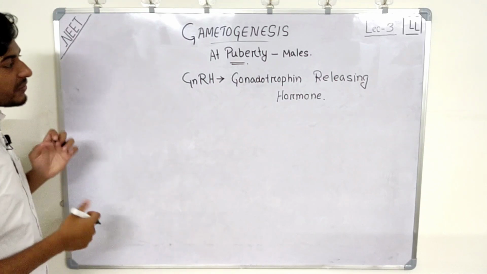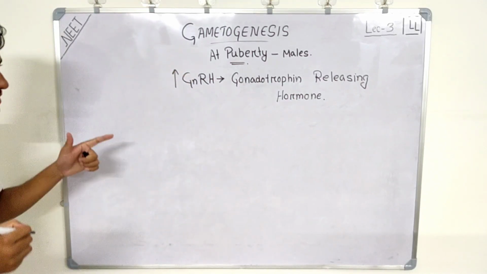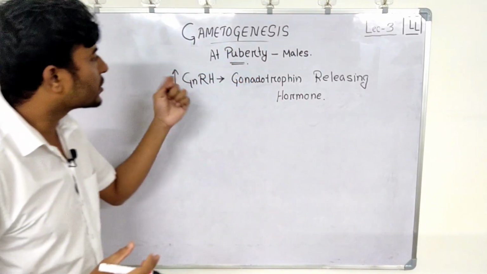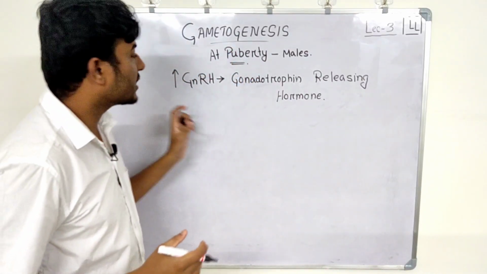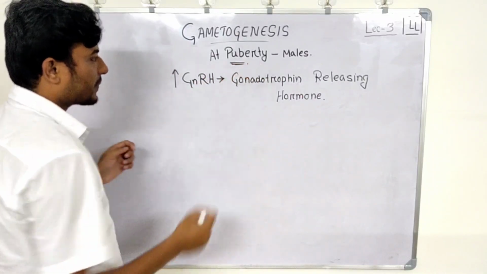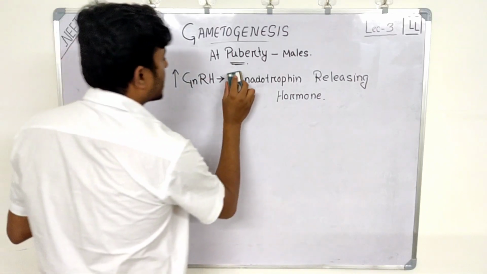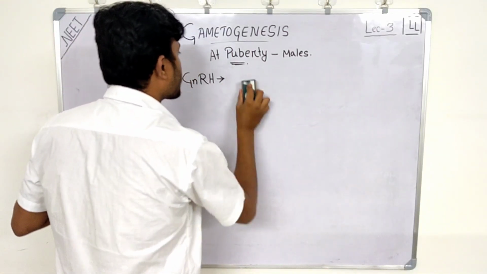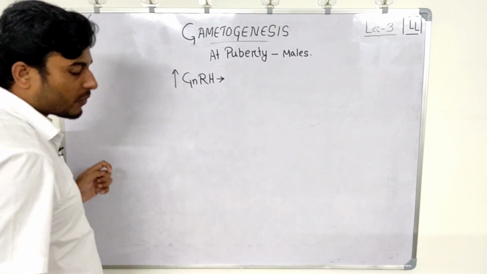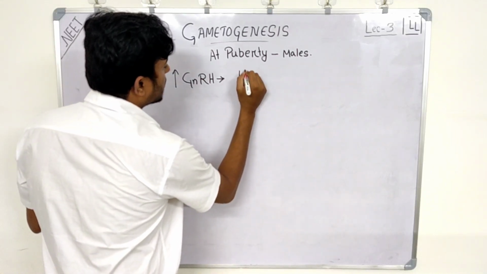So there is a significant increase in GnRH in males, and hence the process of gametogenesis starts, and this GnRH increases at puberty. So let's see how it happens. Now this GnRH is a hypothalamic hormone.